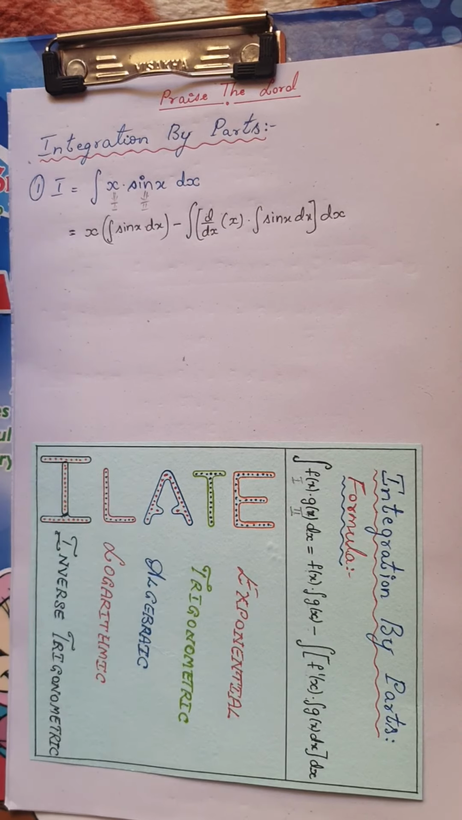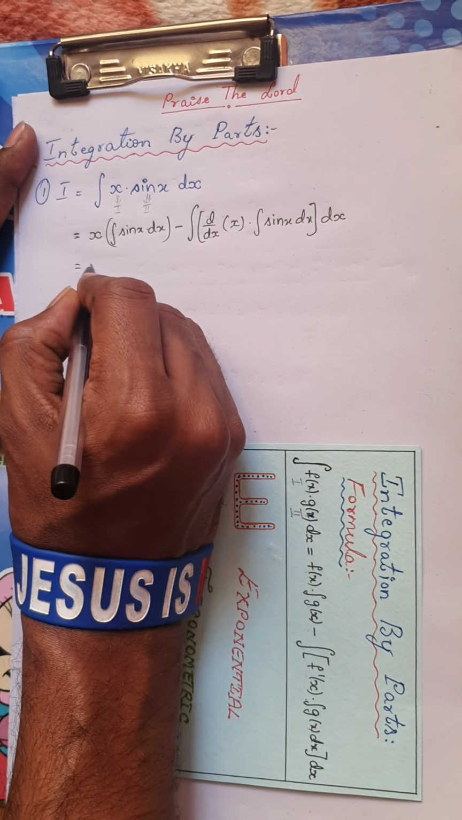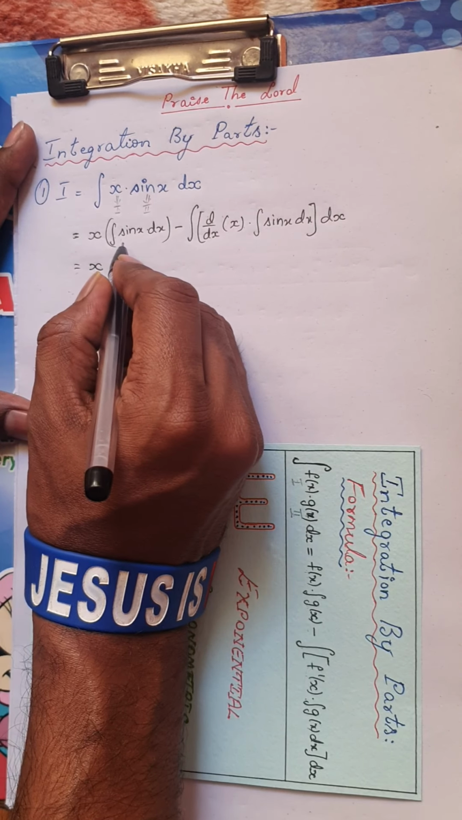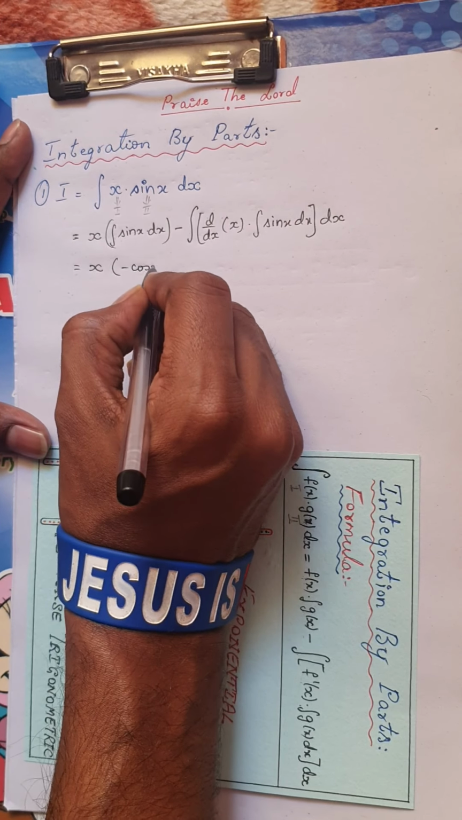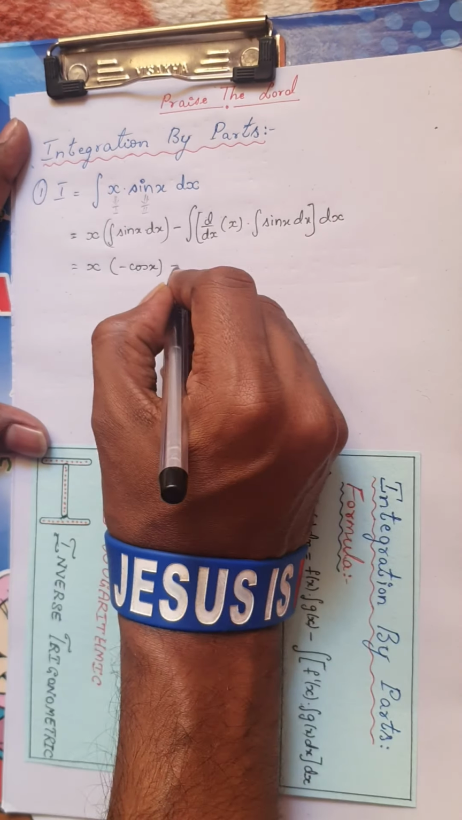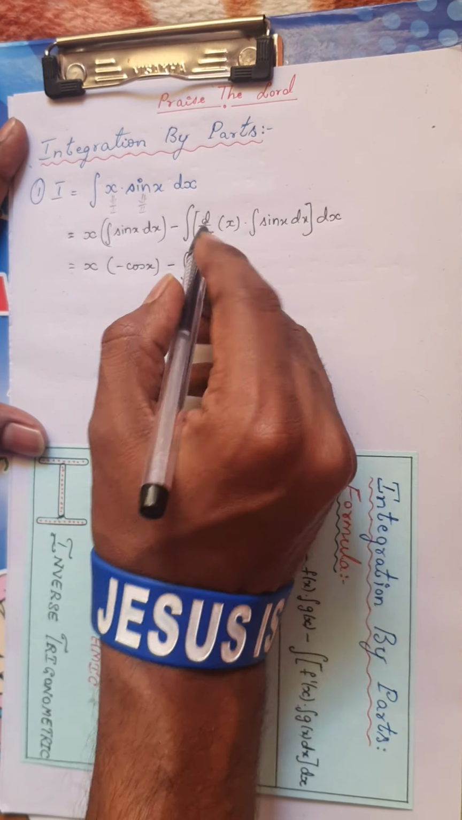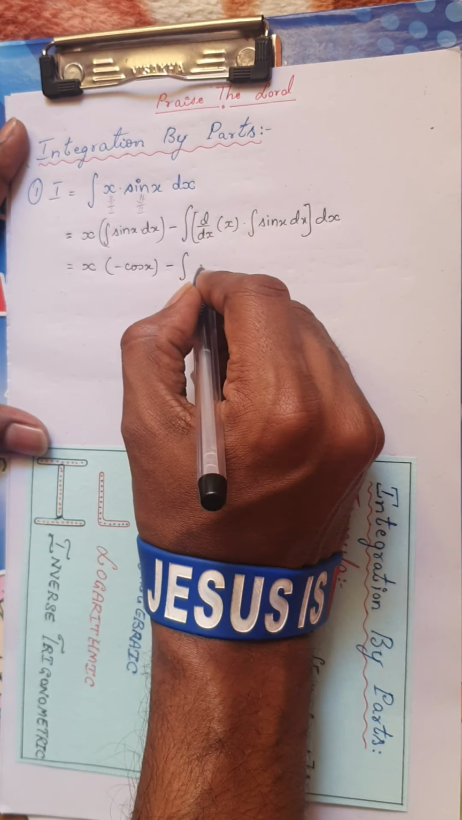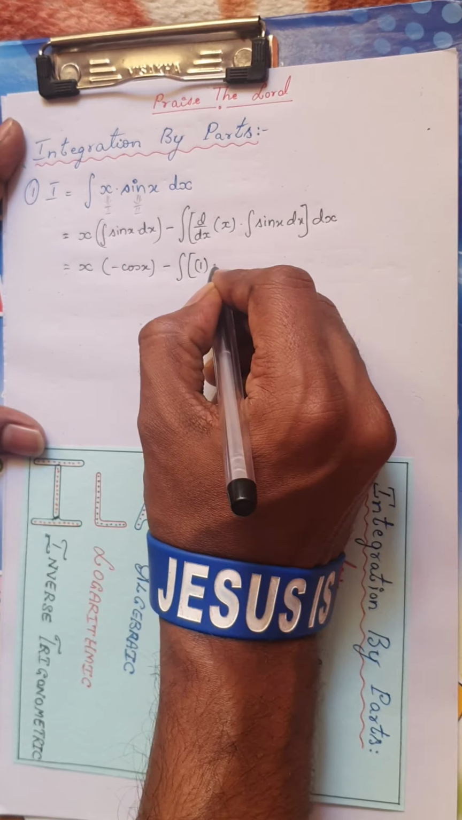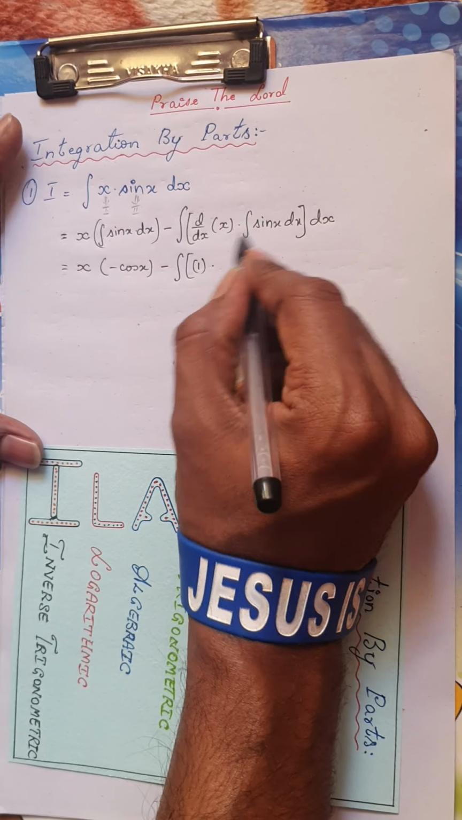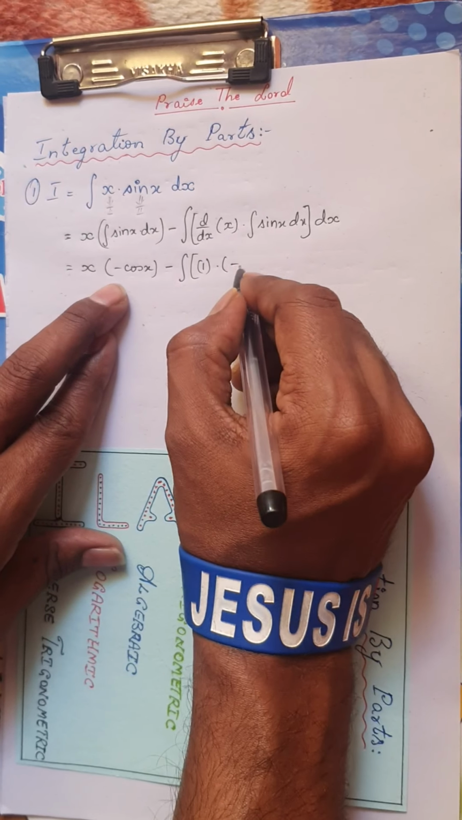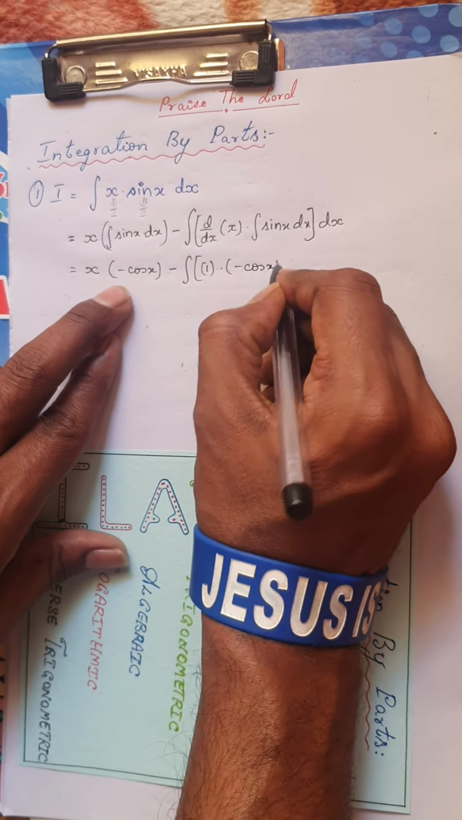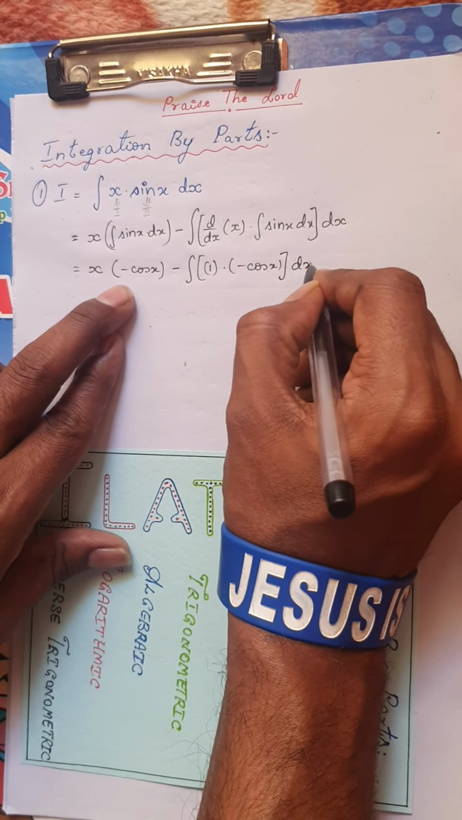Okay, don't worry about it. Now let's go on. This is nothing but x as it is. Now what is the integral of sin x? We know the integral of sin x is minus cos x. Minus the integral of, remember, what is d by dx of x? We know d by dx of x is 1, into, again, what is the integral of sin x? As I told you, whatever you get here, you can write back here. So the integral of sin x is minus cos x dx.